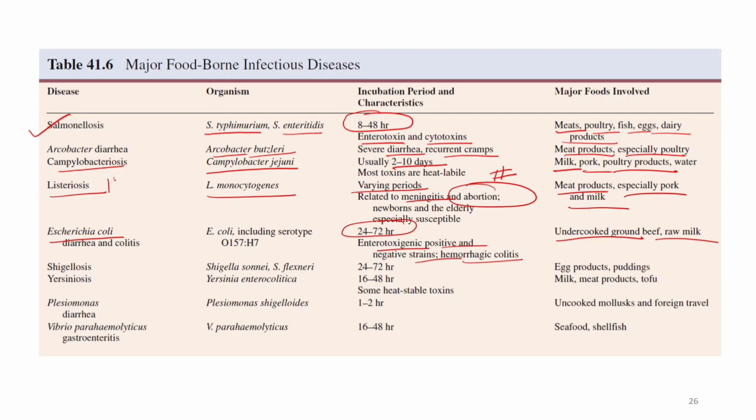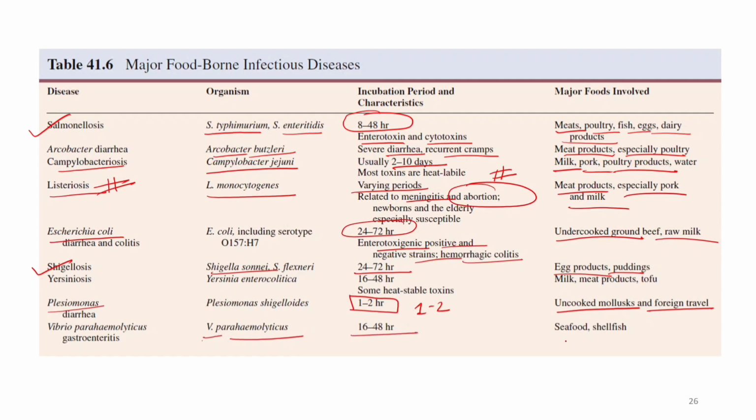Now shigellosis. Shigellosis is caused by Shigella sonnei and its incubation is generally 24 to 72 hours, and it is found in egg products and puddings. And the next one is Plesiomonas diarrhea. It is caused by the species of Plesiomonas and its incubation is quite short, only 1 to 2 hours is sufficient to show the impact on the individual, and it occurs in uncooked mollusks and during foreign travels. Now Vibrio. Vibrio is caused by Vibrio parahaemolyticus and its incubation is about 2 days, and it is contaminated in seafood and shellfish.